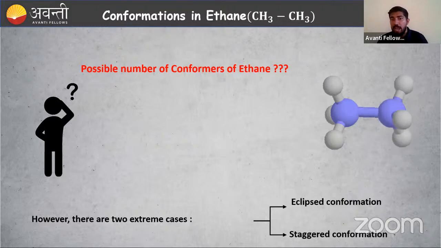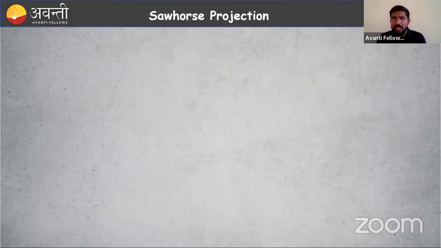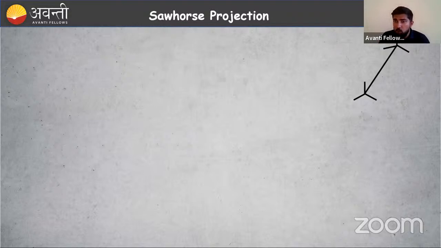These are two extreme cases. One is eclipsed conformation, like a lunar eclipse. You have to remember that one. Then the staggered conformation. So let's study this eclipsed conformation and staggered conformation. How do we study this? We have a Sawhorse representation. How to represent ethane, how to show the eclipsed conformation, how to show the staggered conformation. So let us study the Sawhorse representation of ethane, or we can call it the Sawhorse projection.